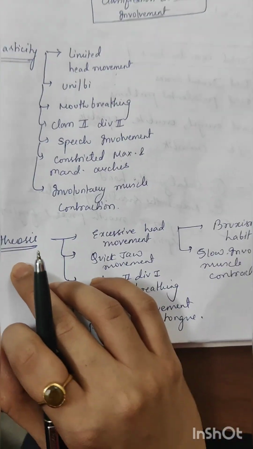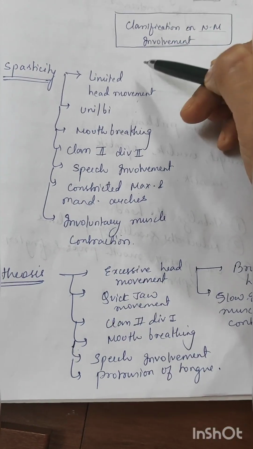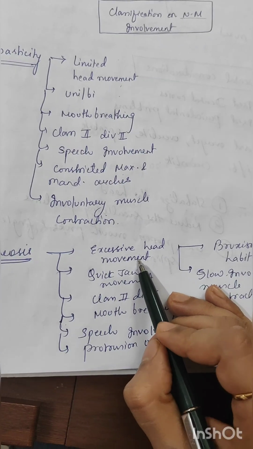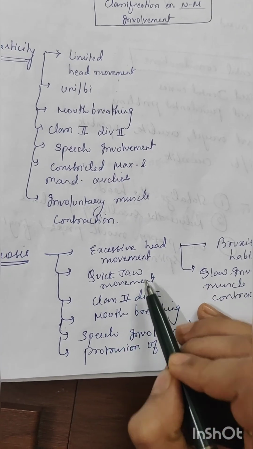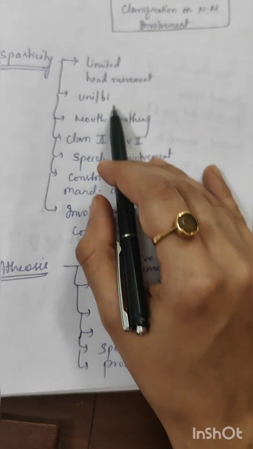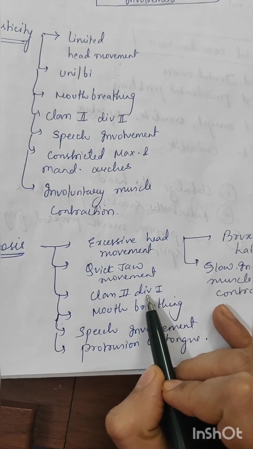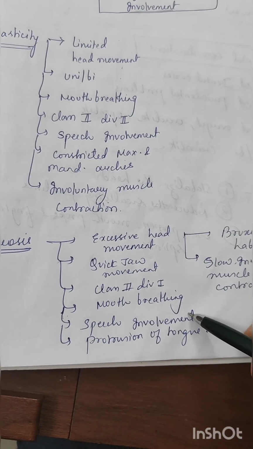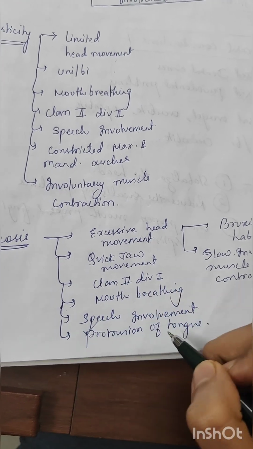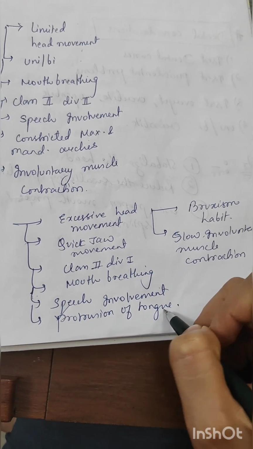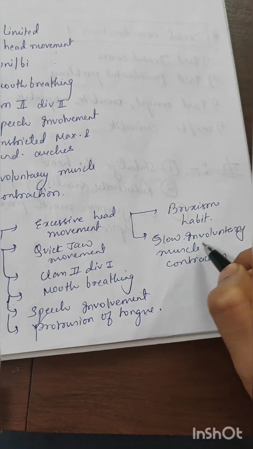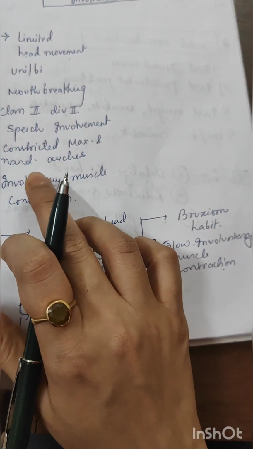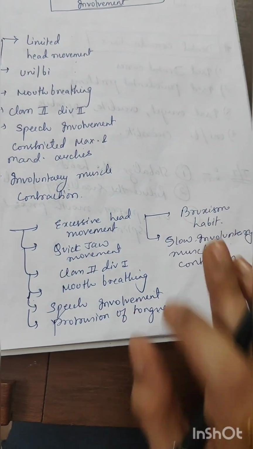Now next is athetosis. There is excessive head movement, quick jaw movement, class 2 division 1, mouth breathing, speech involvement. One more, the protrusion of tongue is present here. Bruxism, and slow involuntary muscle contraction.